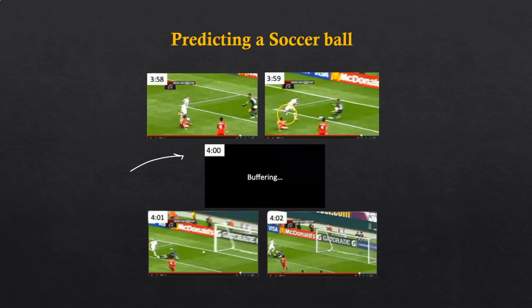And by using these two instances, you can easily predict that the position of the ball at 4 must be somewhere in between, that is somewhere here. And it's correct also. So what you are doing exactly here is, you don't know actually what happened at 4, but by using neighboring instances you are able to predict the position of the ball in the buffering period. Okay, and this is what we call a limit in mathematics.